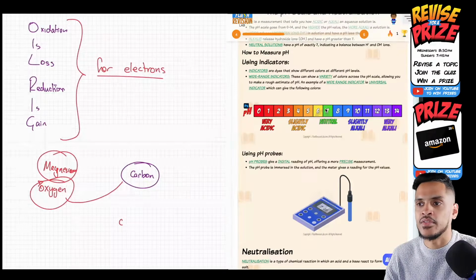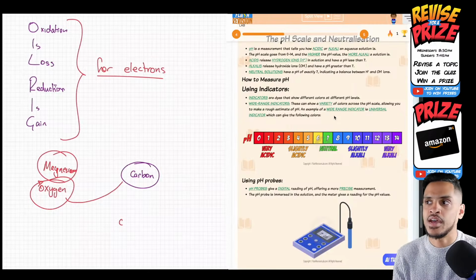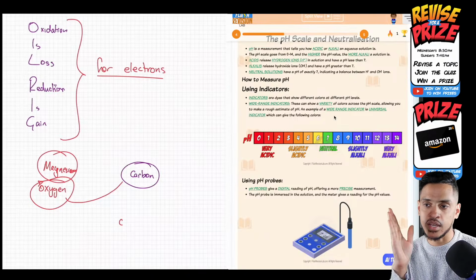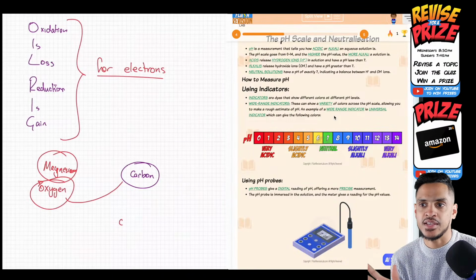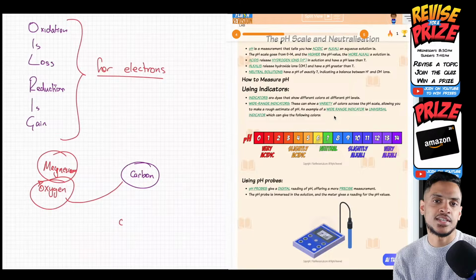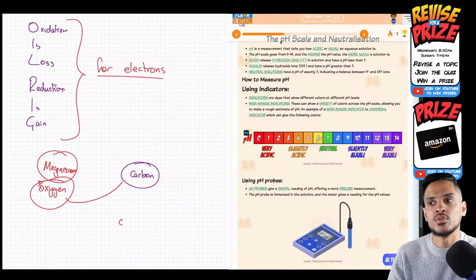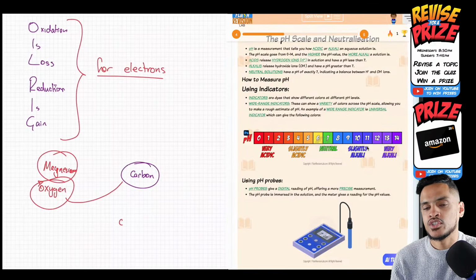These colors are not there by chance. You can show how acidic or alkali something is by using an indicator. If you have a solution of an acid or an alkali, you can add a few drops of indicator and it will change color. The color tells you roughly what pH it has. Something very acidic, like hydrochloric acid, would turn red. Something neutral like water or milk will be green. If it's alkali, it will go blue/purple. So from the color, you can predict what pH it is. That's a good way of estimating it.